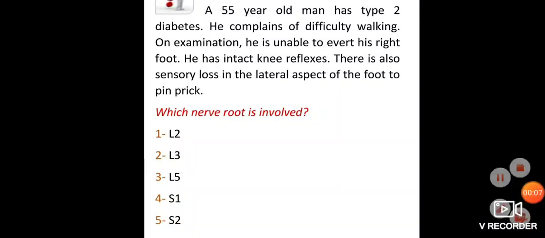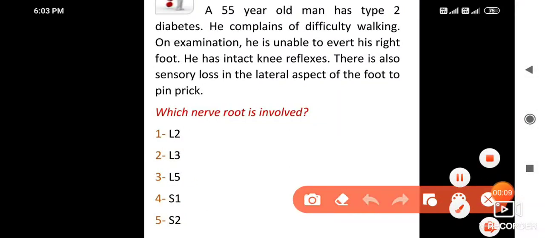Let's start the discussion. A 55-year-old man has type 2 diabetes. He complains of difficulty walking. On examination, he is unable to evert his right foot. He has intact knee reflex. There is also sensory loss in the lateral aspect of the foot to pinprick. Which nerve root is involved? L2, L3, L5, S1, S2.